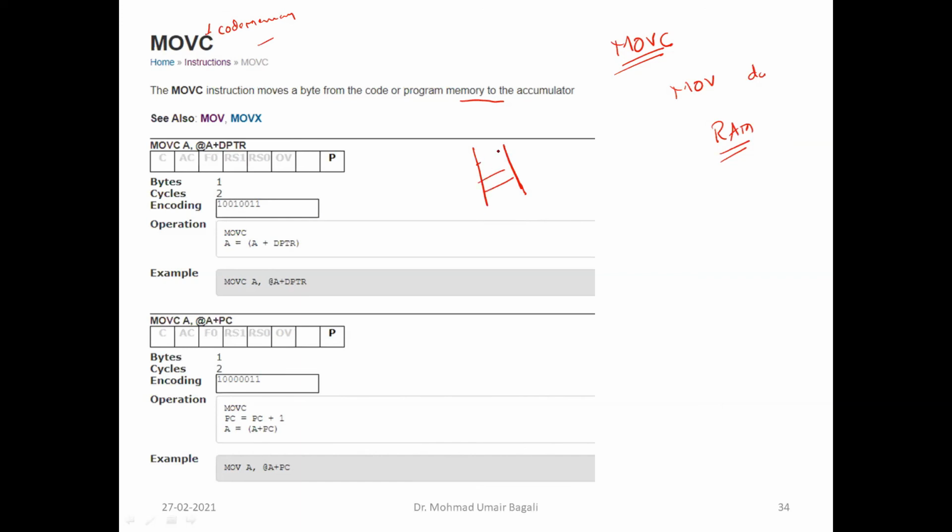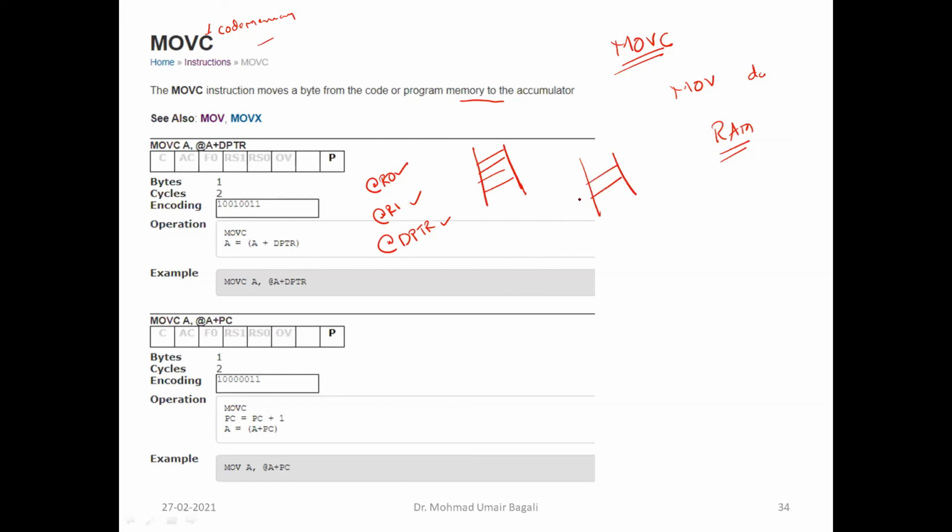If you want to point to the RAM, you can do it with the help of @R0, @R1, or if it is more RAM, 64 kilobytes, then we can use @DPTR. All these are related to RAM only. We are pointing to a RAM location. Now, how to point to program memory?